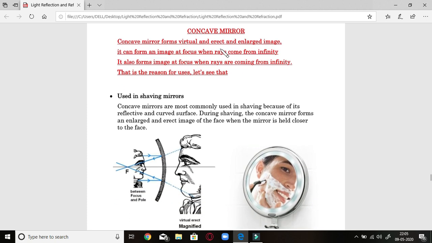Let us see what the uses of concave mirror are. Now a concave mirror gives a varied kind of uses. For example, it can form a virtual, erect and enlarged image.